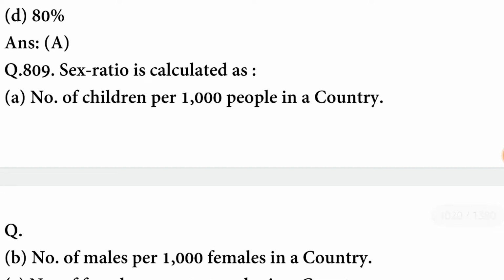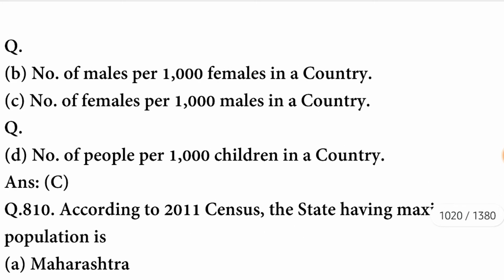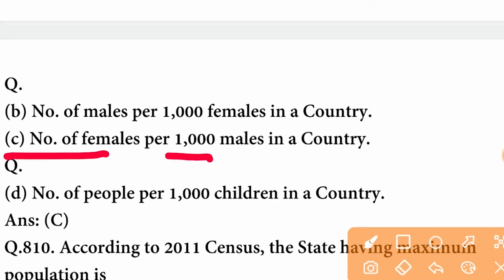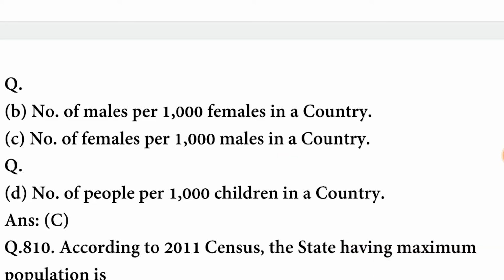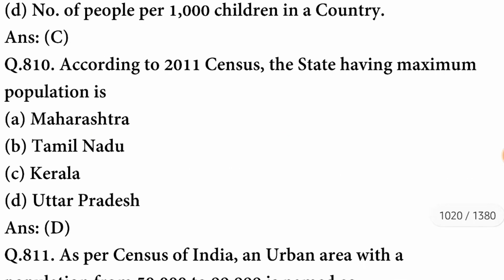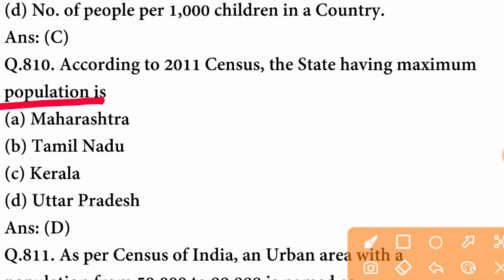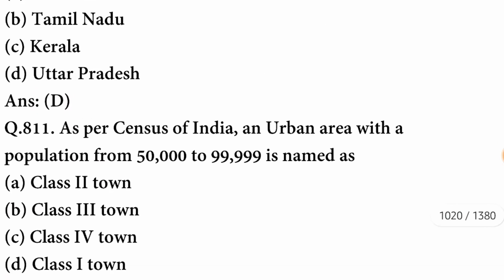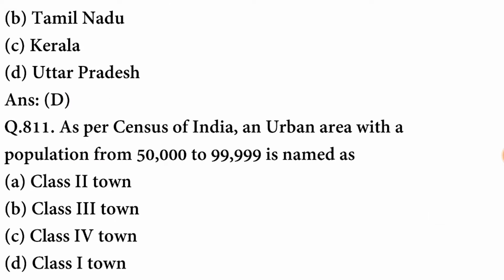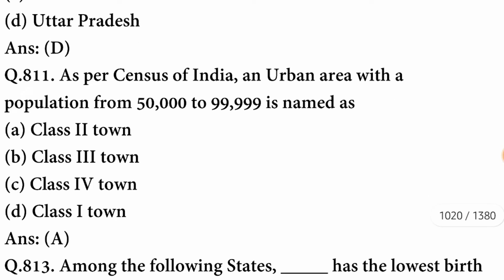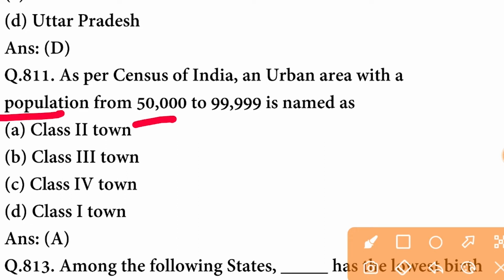Sex ratio is calculated as number of females per 1000 males in a country. C option is correct. Next question. According to 2011 census, the state having maximum population is Uttar Pradesh. As per Census of India, an urban area with a population from 50,000 to 99,999 is named as class second town.